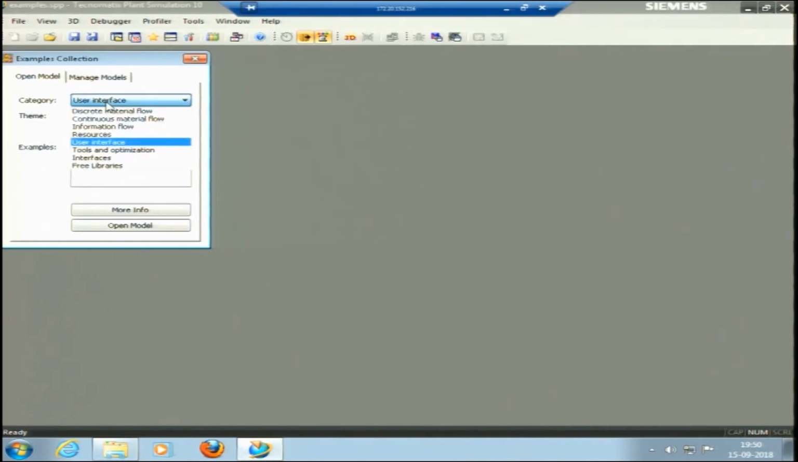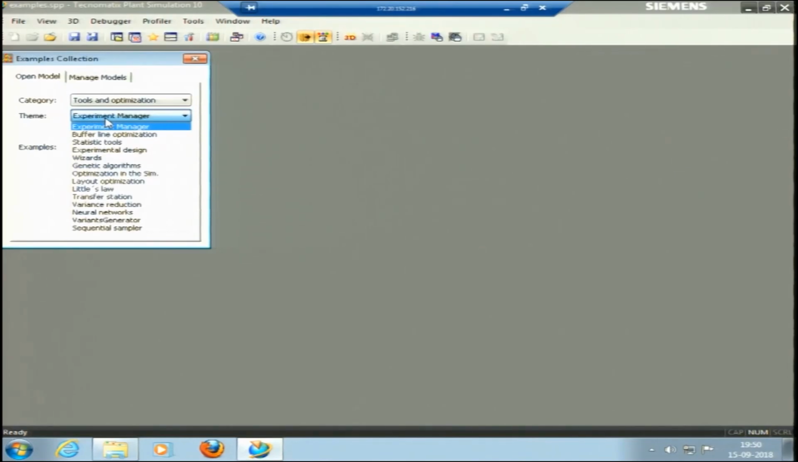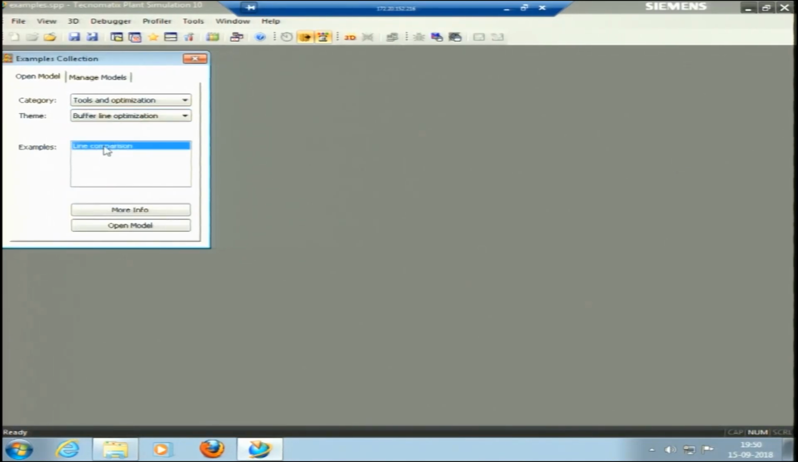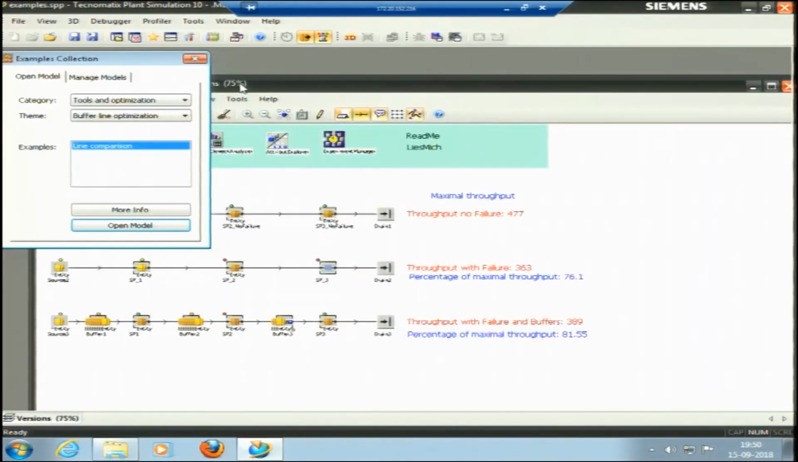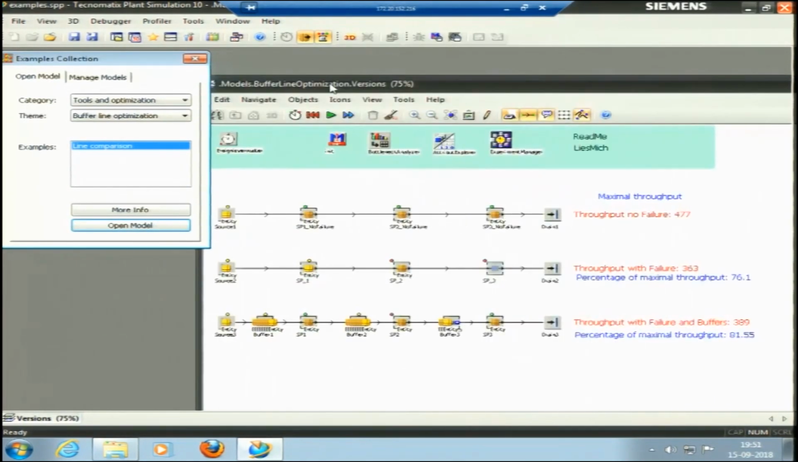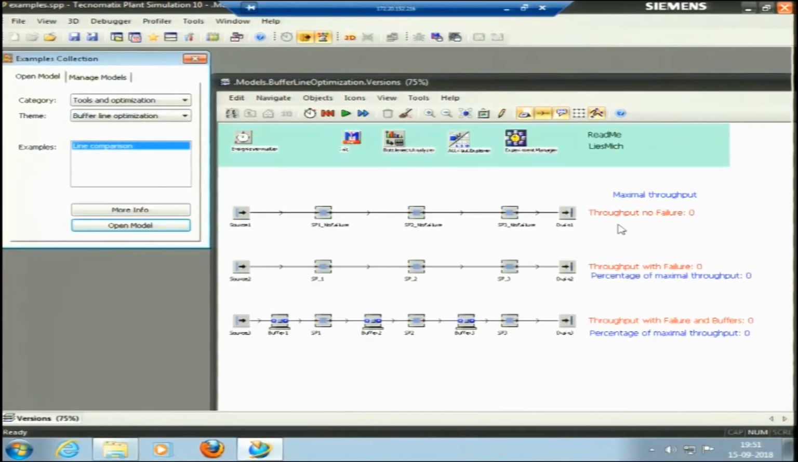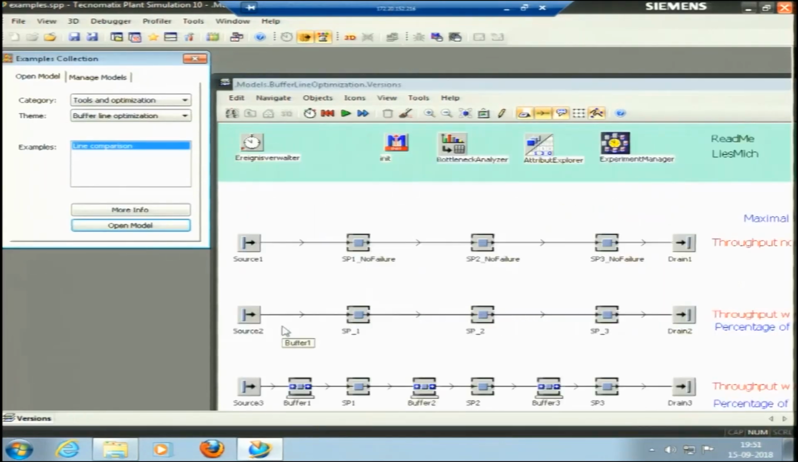Then tools and optimization. The important one is the experiment manager. I will just pick the buffer line optimization. This is line comparison, open model. In this model we have 3 lines. In this line there is throughput with no failure, throughput with failure, and buffers. So, there are buffers kept in between.